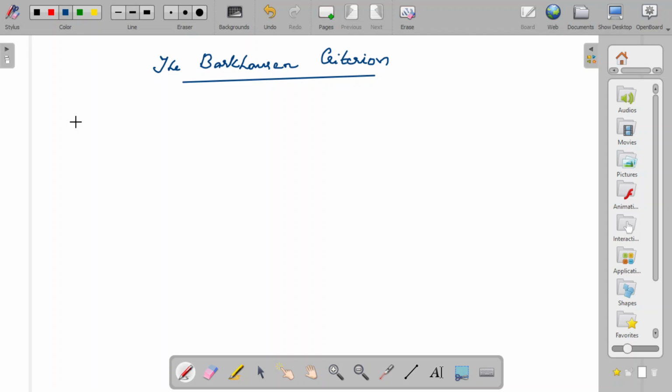Hello, in this lecture we shall discuss in brief the Barkhausen Criterion, which is a very primary requirement for an oscillator to produce sustained oscillations. We know that in the case of a positive feedback amplifier, or you can say in the case of an oscillator, we use positive feedback. So in that case, AV prime is equal to AV divided by 1 minus beta AV.